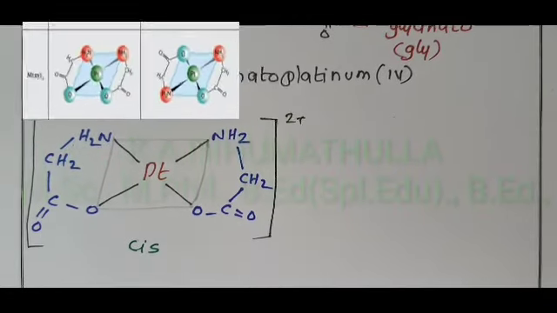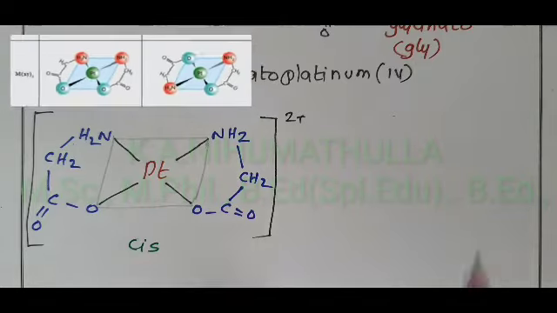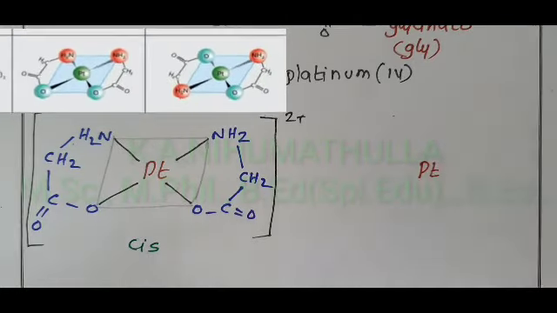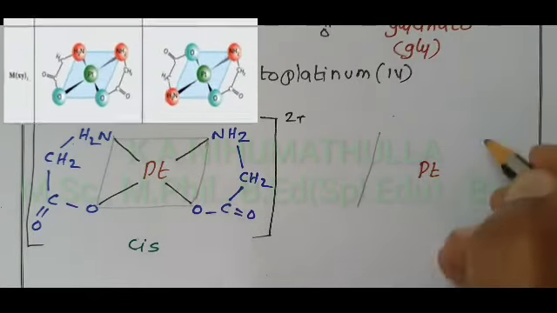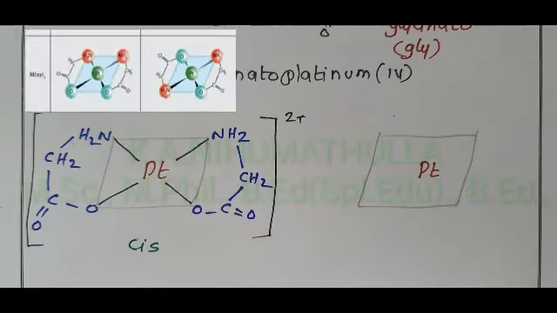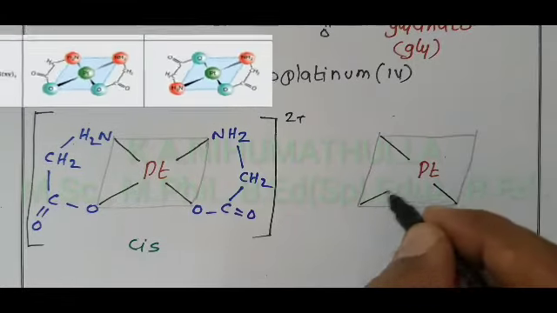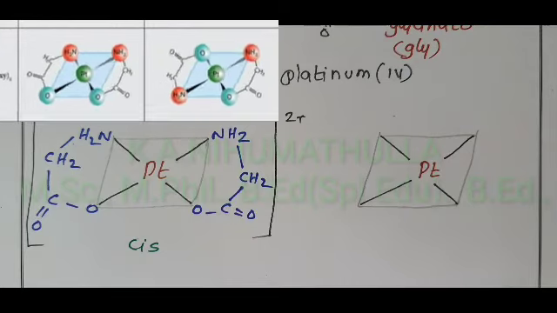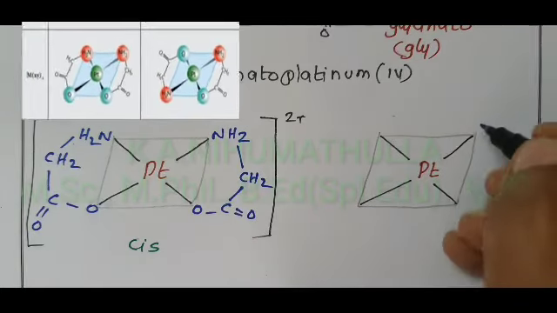How to draw the trans isomer for the same compound? Platinum at the center. Square planar, we have to draw the square planar, and 4 bonds with the platinum. Now, how to write glycinato?